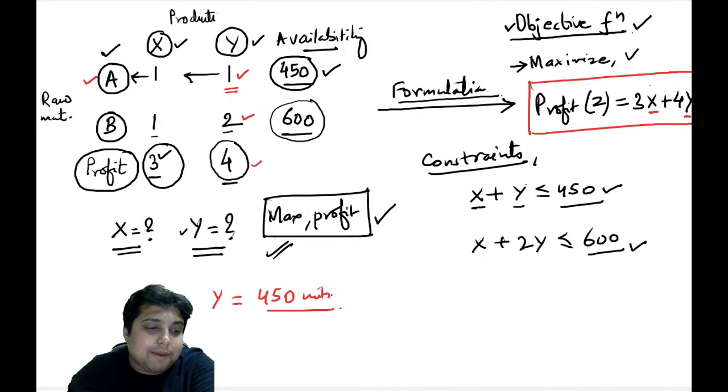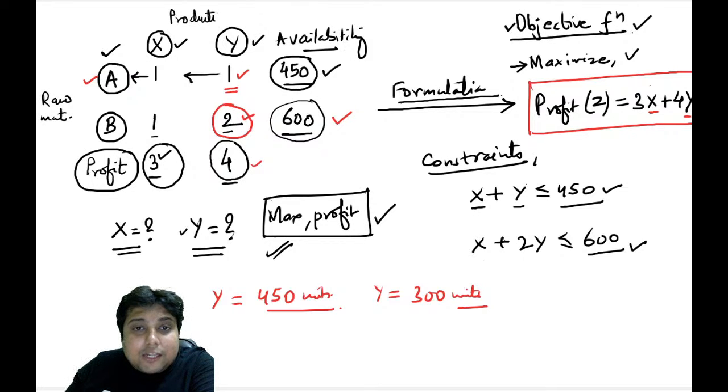I hope you are getting my point. But remember, to make y, we not only need a, we need b also. Because for 1 unit of y, we need 2 units of b, and there are maximum 600 b available, the maximum number of y that I can make with respect to b raw material is going to be 300 units.